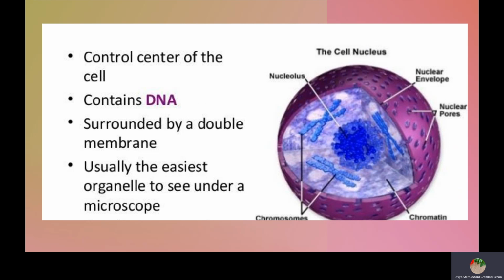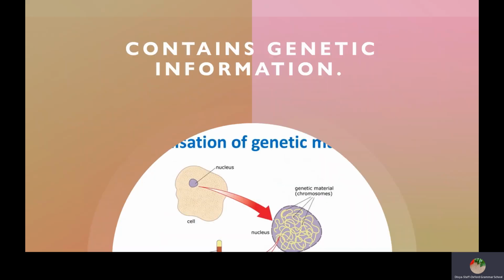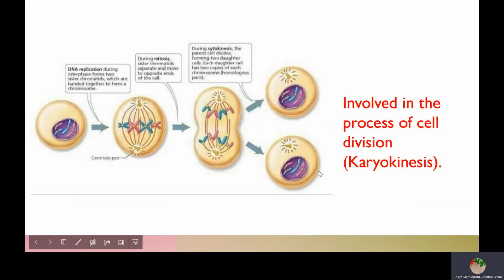Okay. Next, let's go with the next function of the nucleus. It consists of genetic information. When you can see, nucleus consists of genetic information, this is nothing but DNA. Next, nucleus is involved in the process of cell division. Without nucleus, there is no cell division. First cell division takes place from nucleus, then with the cytoplasm. Division of the nucleus is known as karyokinesis, and after that it is followed by cytokinesis, division of the cytoplasm.